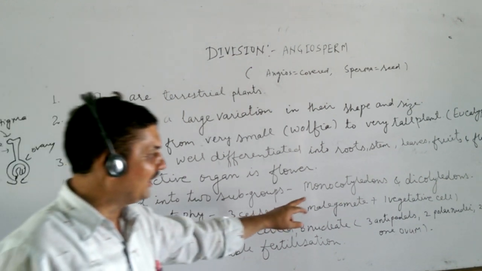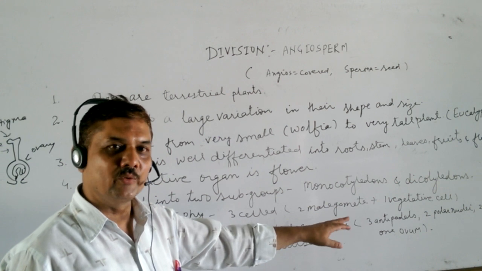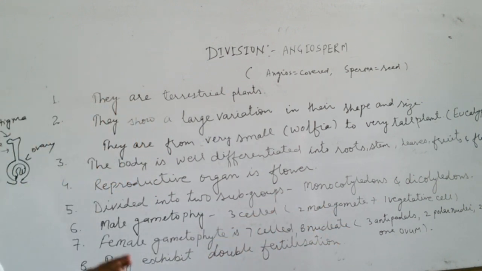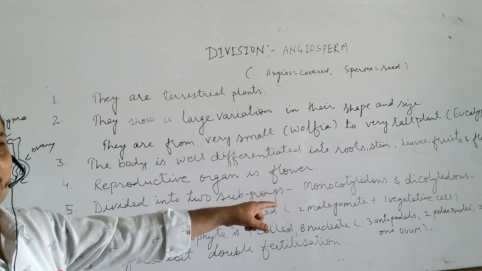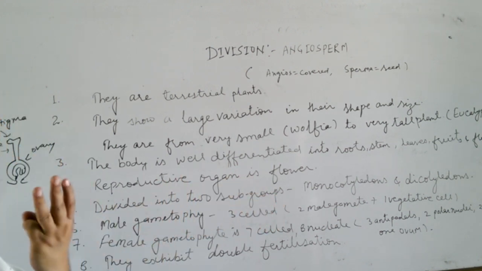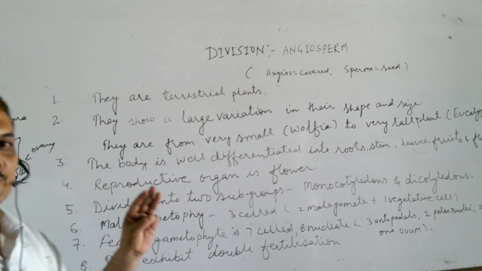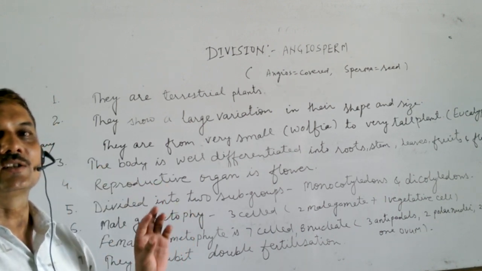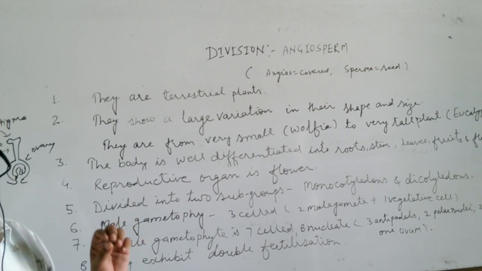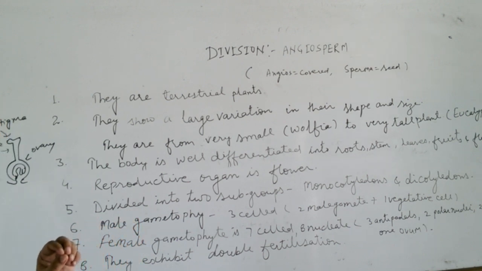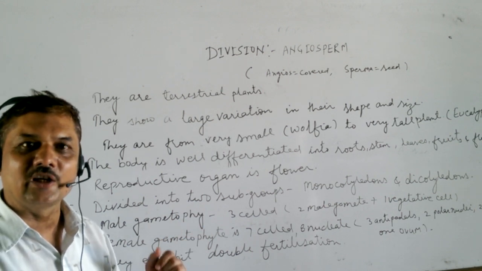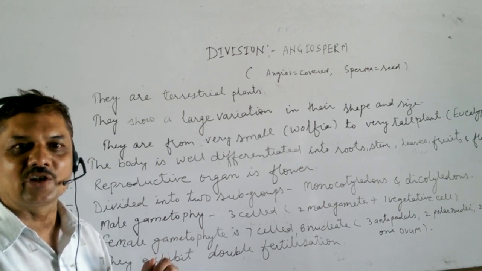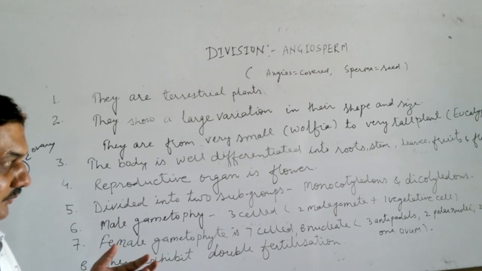Out of these 2 male gametes, one fuses with the ovum to form zygote. This is called syngamy or first fertilization. And the second male gamete fuses with the 2 polar nuclei. Since the fusion of 3 nuclei is occurring, it is known as triple fusion, and the resultant cell is called PEN, primary endosperm nucleus. This primary endosperm nucleus later develops into endosperm, a tissue that provides nourishment to the developing embryo.